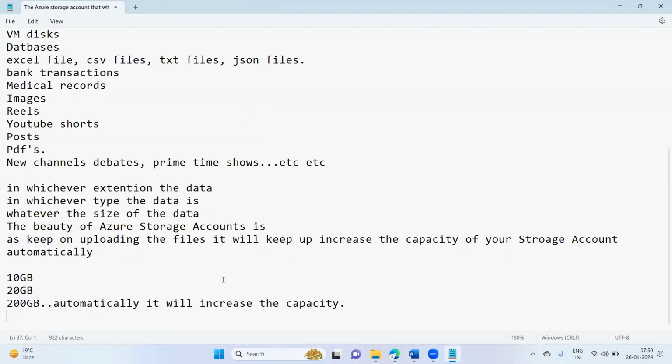Today we are discussing all theoretical points about the storage accounts and storage services, guys.